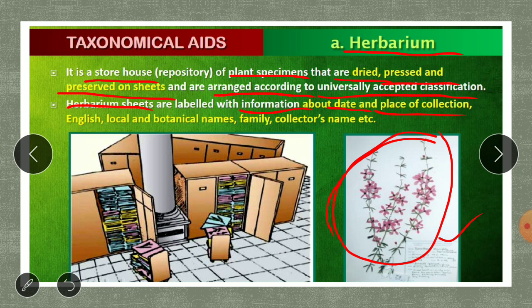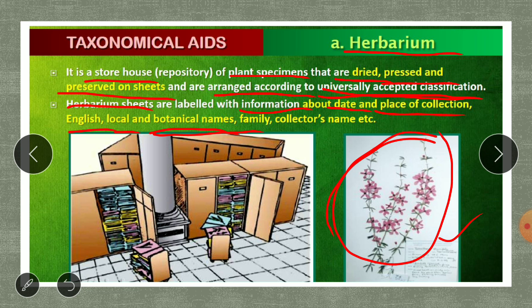Then the name of the plant in English, local, and also their botanical name. What the plant is called in English, what it is called in the local language, and what the botanical name is. Botanical name is nothing but the two names given according to binomial nomenclature, the scientific name.